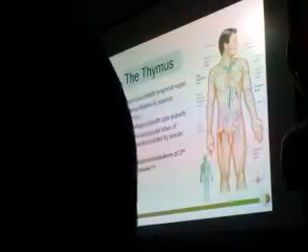The development of this is from the endoderm of the third pharyngeal pouch. You might know the pouches, or later you might study them. The face and all parts of the neck are developed from the pouches. So it develops from the third pharyngeal pouch. This is the third pharyngeal pouch, and from here the thymus develops from either side, comes down and descends, and both the lobes join together.